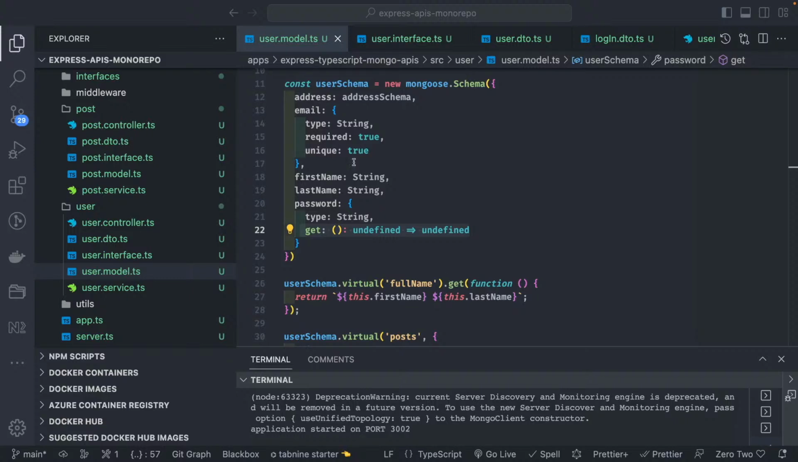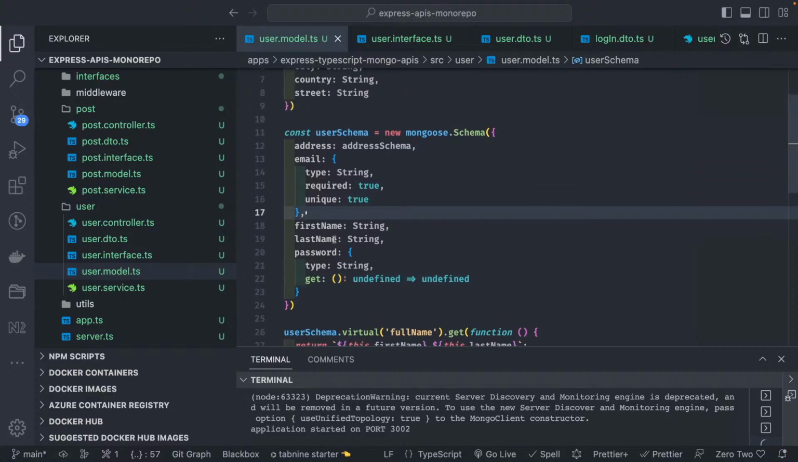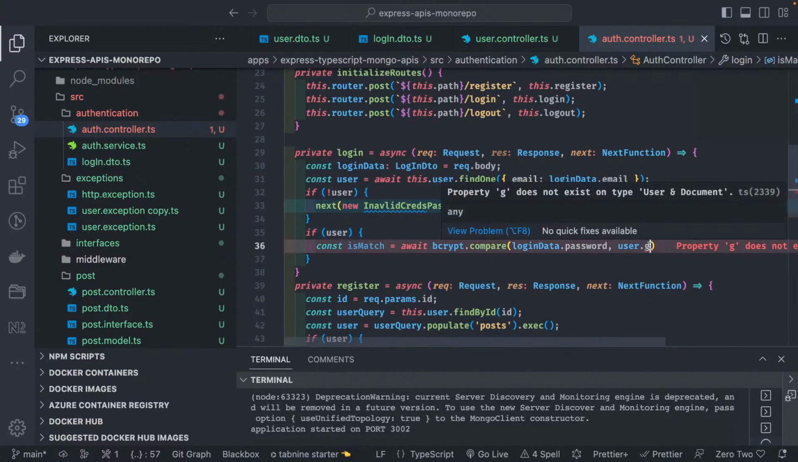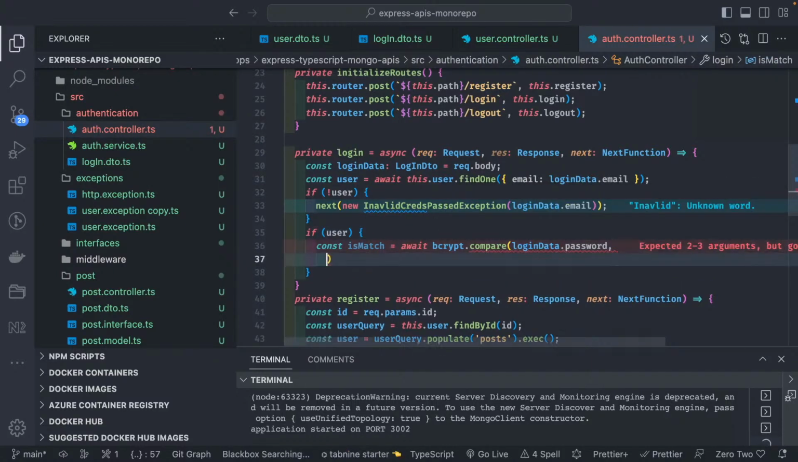So when we are trying to get the user using find and all these operations using Mongoose, we will always get password null, password undefined. So how can we get that inside an authentication controller? For that we need to do a little hack, login detail.password. Here the second argument is the password which is there in the database.